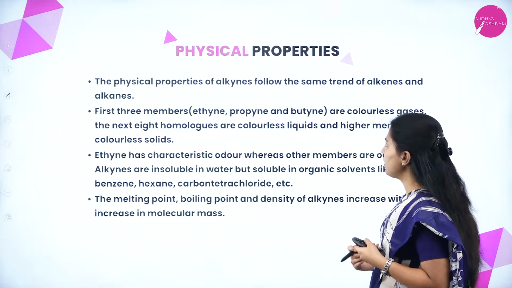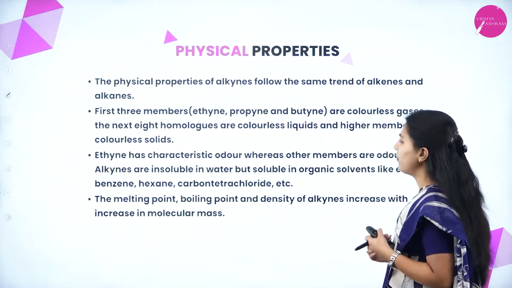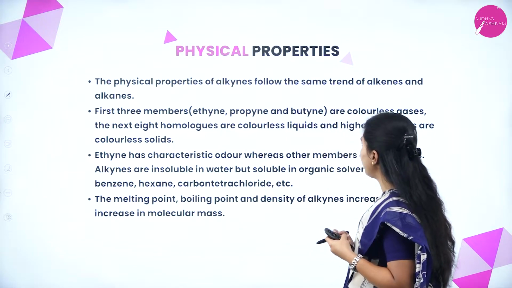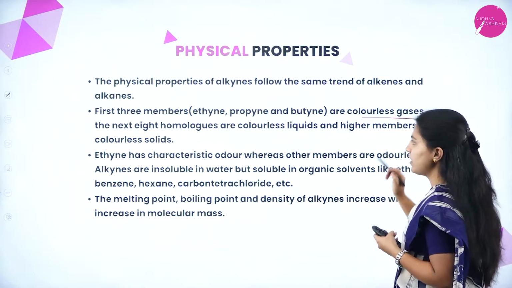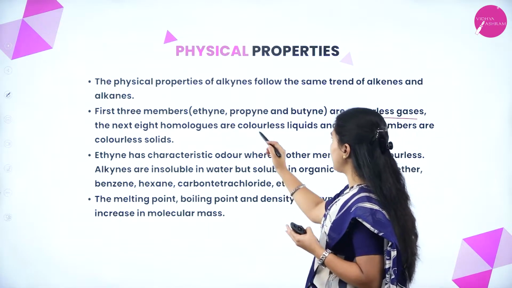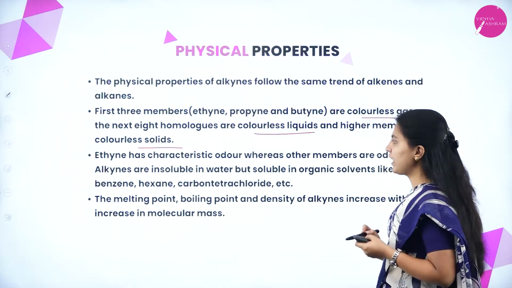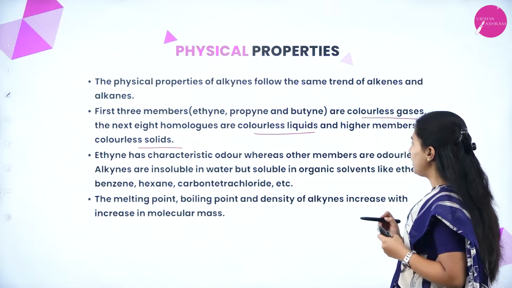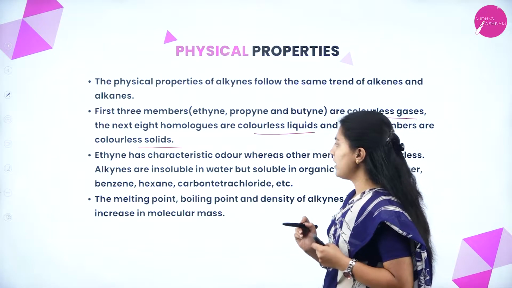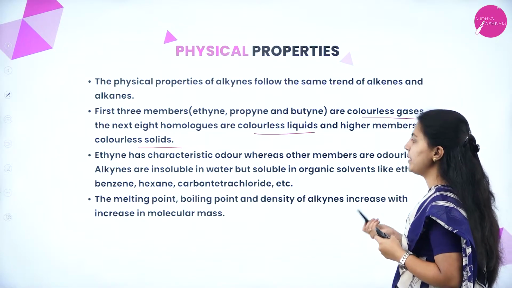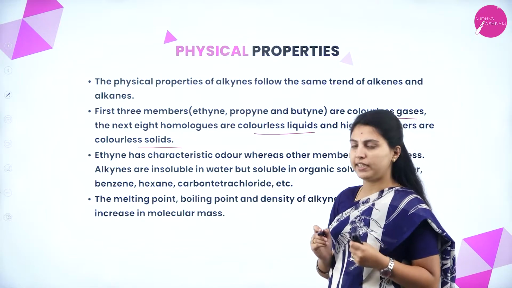The physical properties of alkynes follow the same trend as alkenes and alkanes. The first 3 members, ethyne, propyne and butyne, are colorless gases. The next 8 are colorless liquids. Higher than that are solids. Ethyne has a characteristic odor while other members are odorless. Alkynes are insoluble in water but soluble in organic solvents like ether, benzene, hexane, carbon tetrachloride, etc.